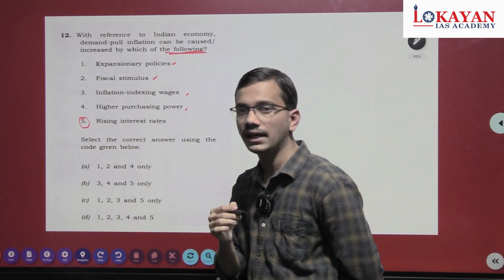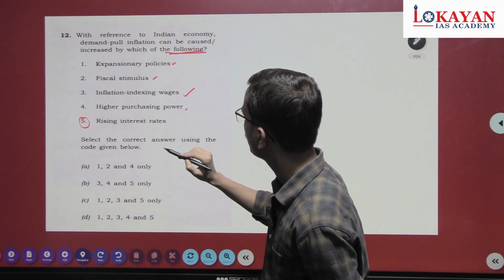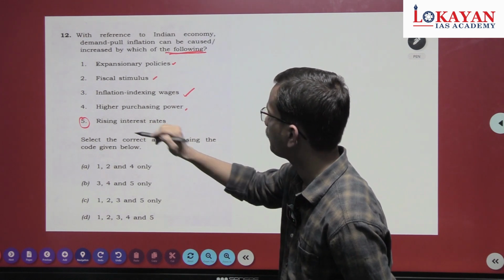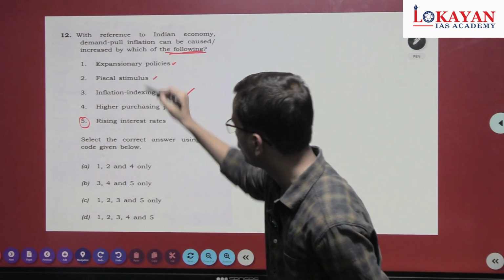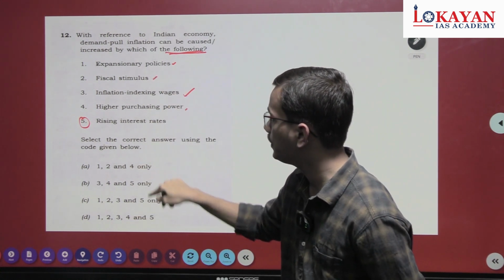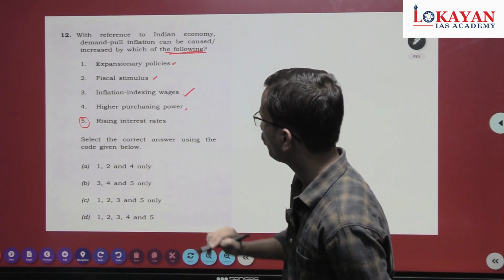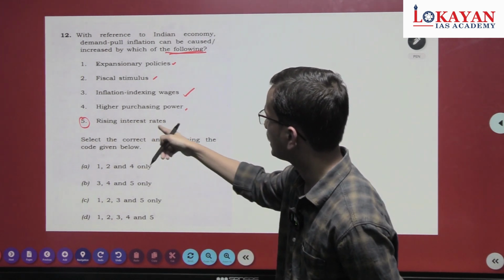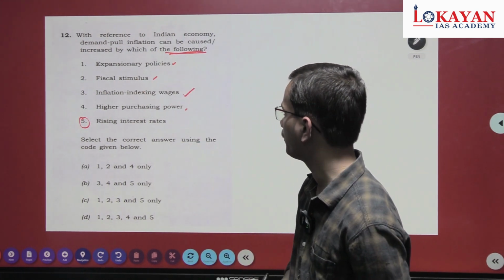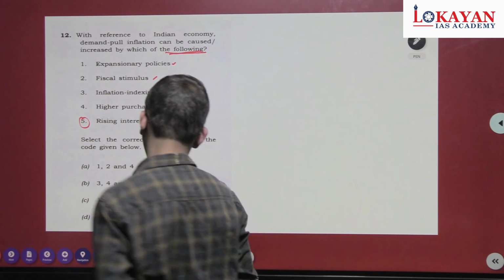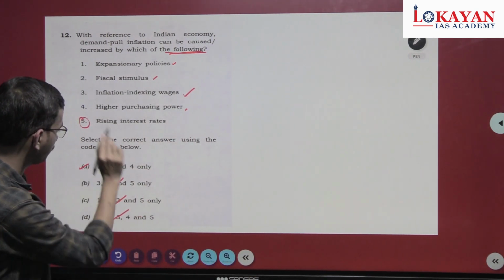So when I was in the exam hall solving this MCQ, I thought this third statement is correct. But see the fifth statement. There is no option with 1, 2, 3, 4 in this. Had it been there, most of the students would have been wrong. So 1, 2, 3, 4 is not there. Rising interest rate cannot increase the demand. See, demand pull inflation. So just eliminate option 5. Option 1 is the answer.